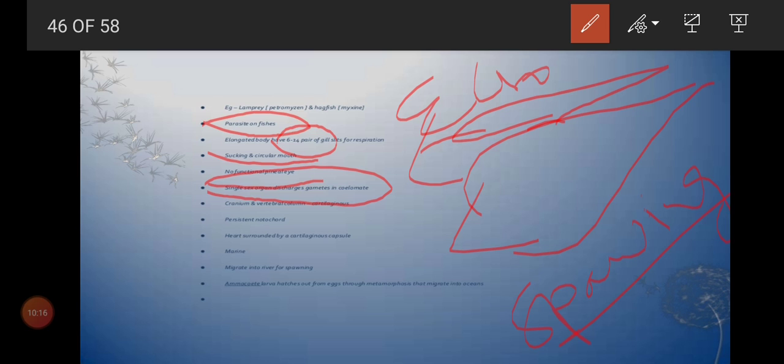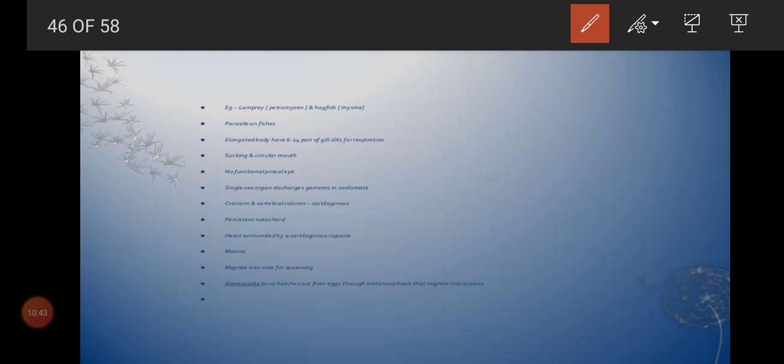So cyclostomata is very interesting. It is a parasite, no fins, but gill slits will be there. For spawning alone, it will come to fresh water. After spawning, they themselves will die, because that is the lifespan. Afterwards only the larva will return to the ocean after metamorphosis. So what are the examples? Petromyzon and Myxine are very good examples for cyclostomata.